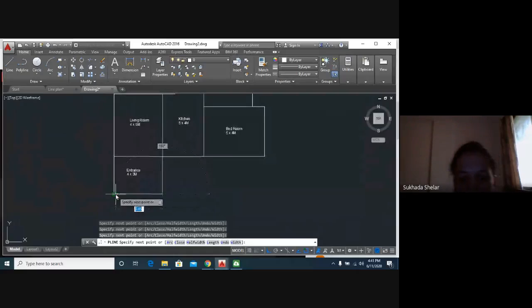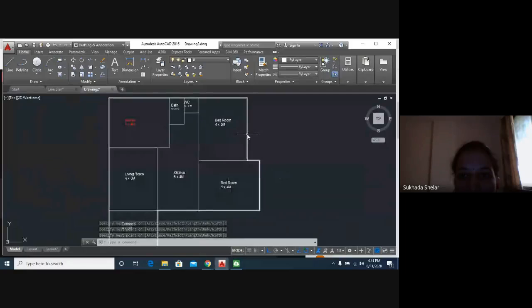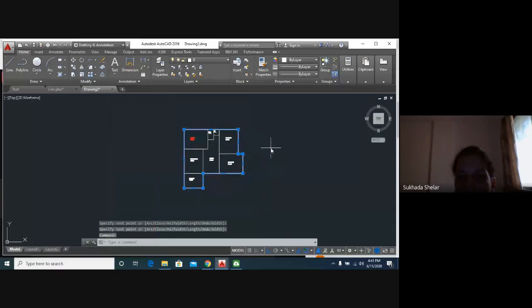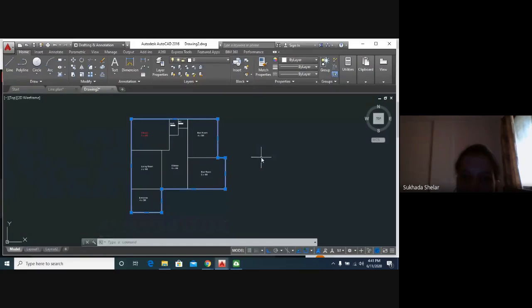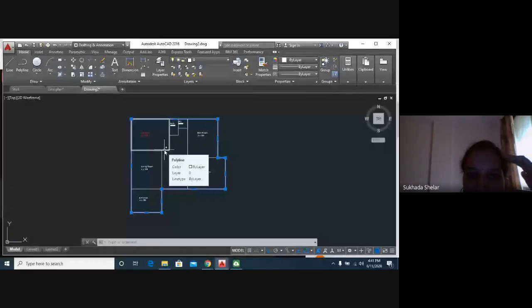Okay, here I will close. This will be our polyline. Now if I select this, the entire line gets selected. Entire our line plan gets selected. But with the line, if I select this only one line will get selected, and that will not give us the proper offset. Now with this polyline, we will give the offset for our plinth line.